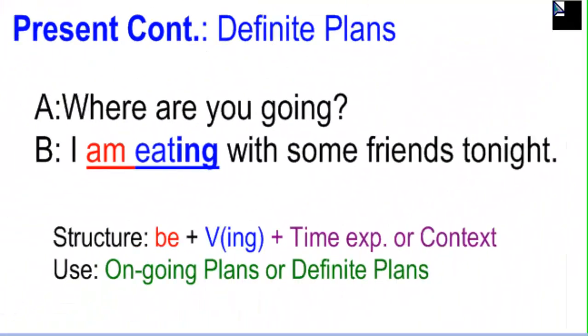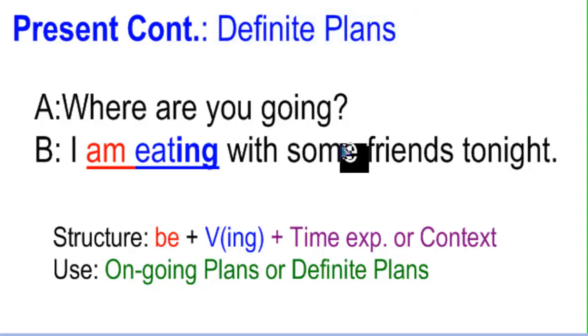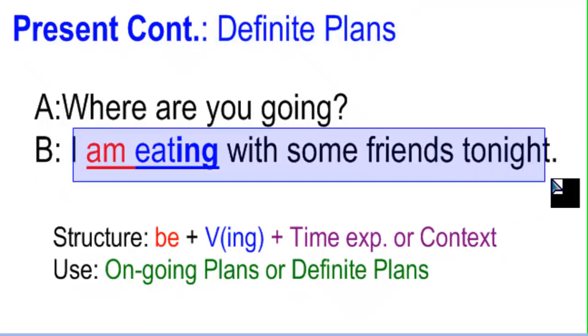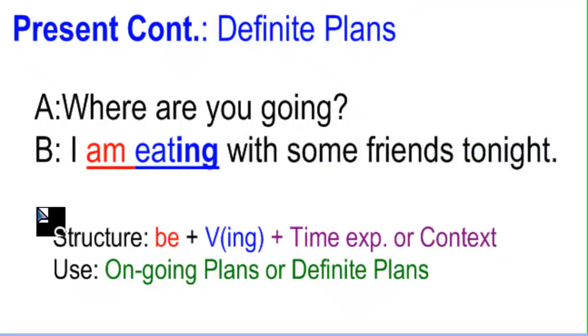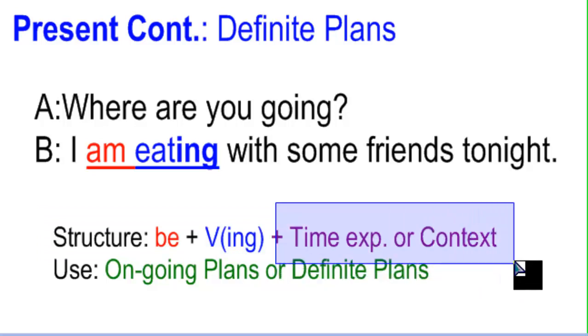The next one we have is the present continuous. If we want to use the present continuous for the future, we're going to express definite plans. Okay, I am eating with my friends tonight. In this case, the structure is the same. The verb be and the verb with ing. But remember, you need a time expression or context that tells me that this is in the future.